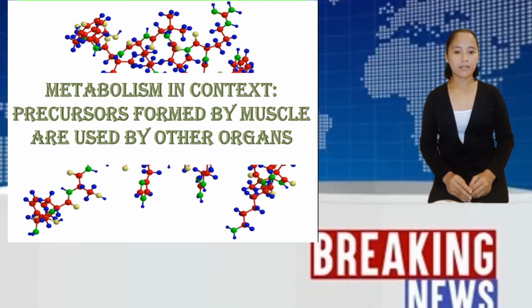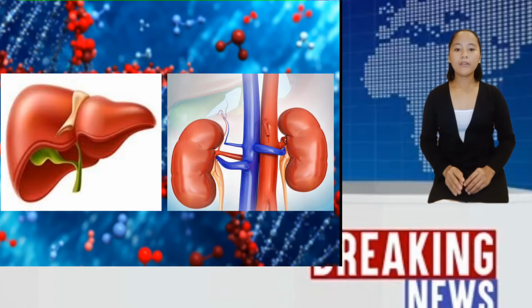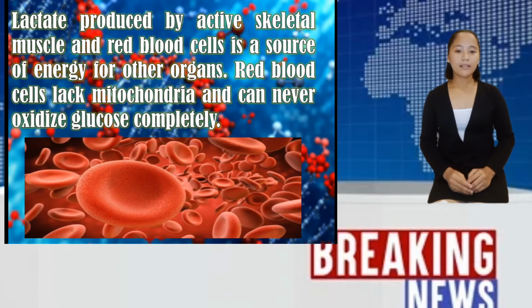Metabolism in context. Precursors formed by muscle are used by the other organs. Based on the previous discussion of Ms. Alani, she tackled the gluconeogenesis precursors, which are lactate, glycerol, and amino acids. Gluconeogenesis occurs primarily in the liver and secondarily in the kidney. Lactate, produced by active skeletal muscle and red blood cells, is a source of energy for other organs.